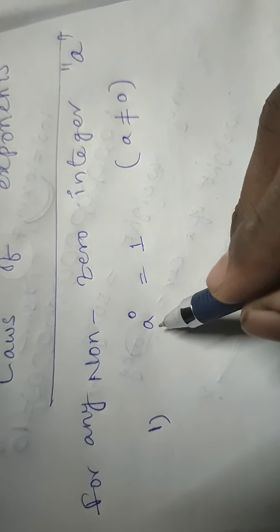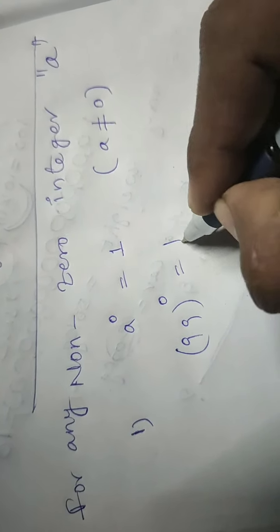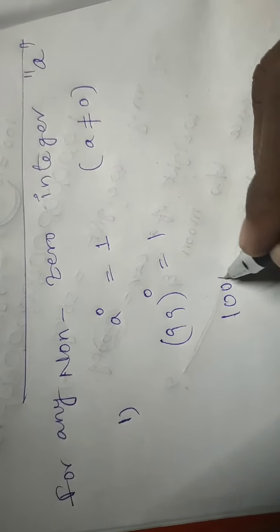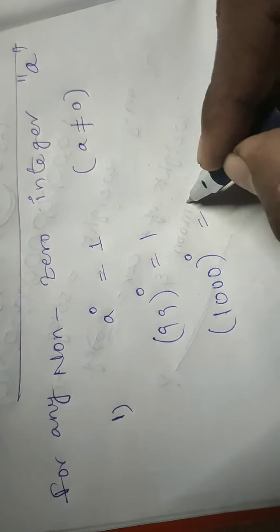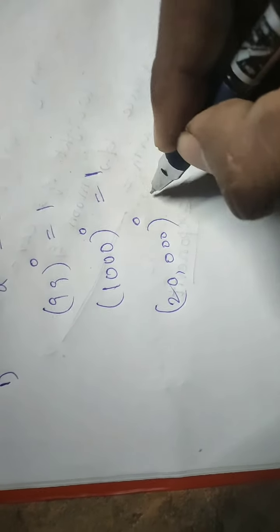A power 0 is 1, where a is any number other than 0. Am I right? So, for example, 99 whole power 0 is equal to 1. 1000 whole power 0 is also equal to 1. If you take any number, even 20,000 whole power 0, that is 1. If you write lakh or crore or whatever, if the power is 0, the overall answer is 1.